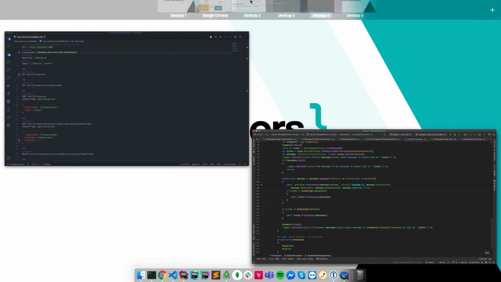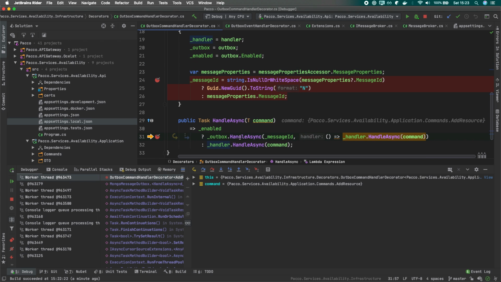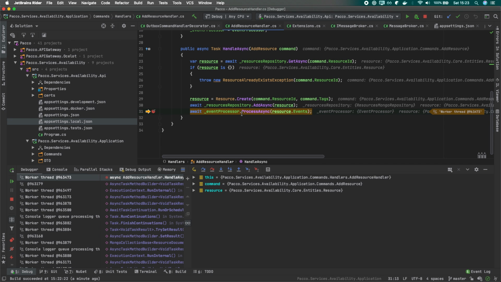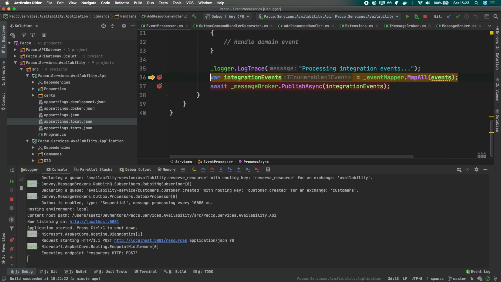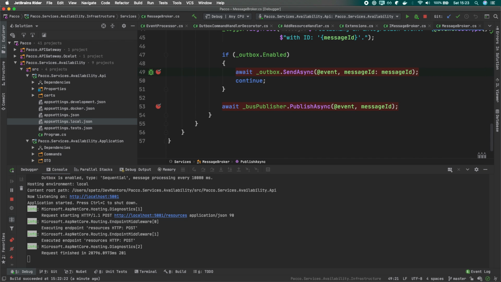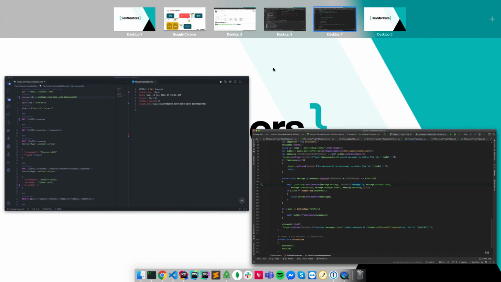Okay, let me just jump back here. So here's our breakpoint. We are creating the new message ID. We are calling our Outbox. Okay, so that was the part in which we hit the decorator first, right? Right. So maybe let's do it one more time so we can see it clearly. Let me just send these messages. Okay, and let's do it one more time, actually.